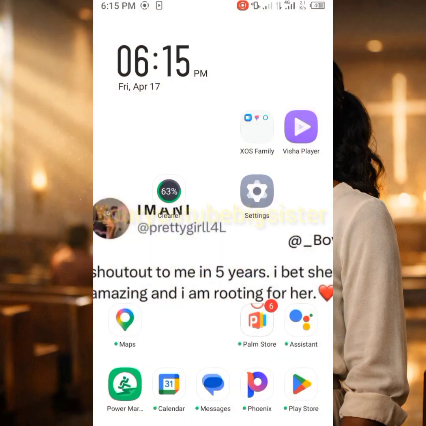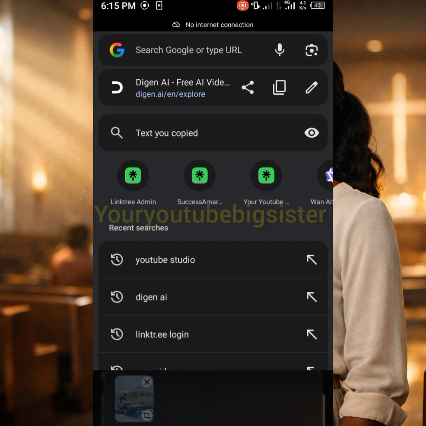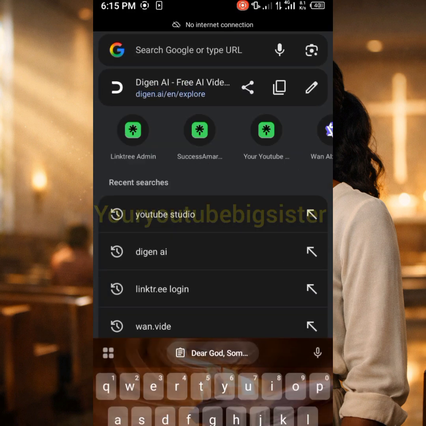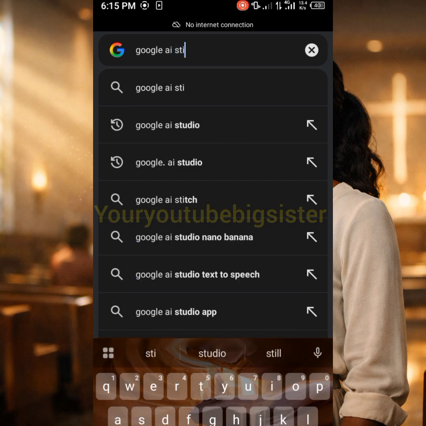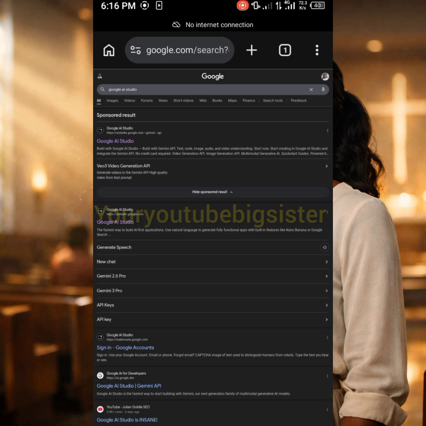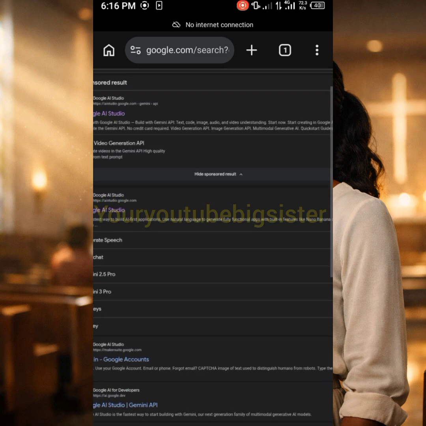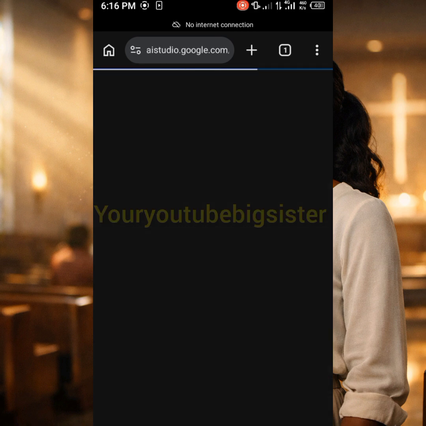So guys, for the next step, we are going to generate our voiceover, and the AI tool we'll be using to generate our voiceover is Google AI Studio. This is a free tool for your voiceover. Remember, this is a free tool. So when you get to this place, they said generate speech. Click on it. Just tap on it and allow it to load.